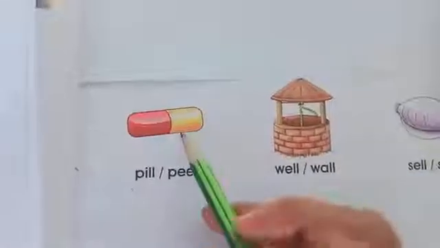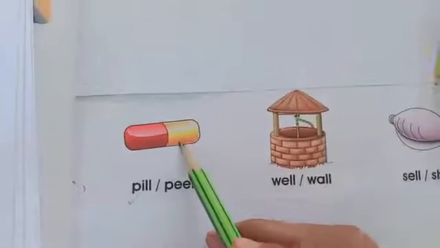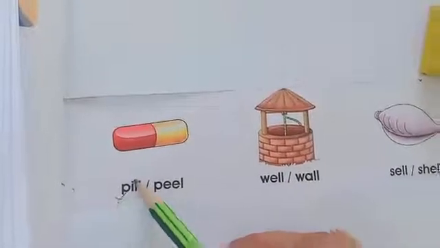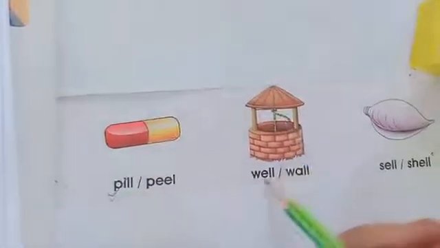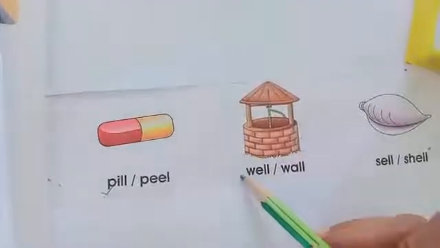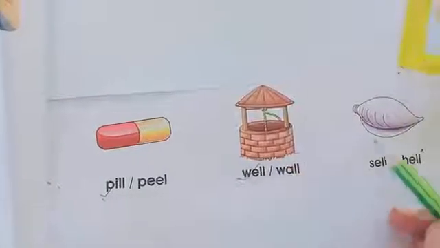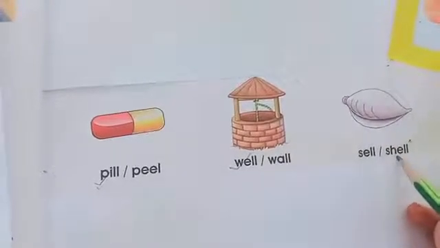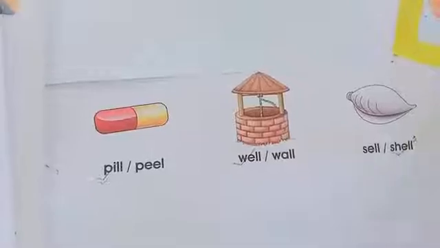Look at this picture. What is this? This is pill. So you have to tick P-I-L-L, pill. This is well. So you have to tick W-E-L-L, well. Then this is shell, S-H-E-L-L, shell.